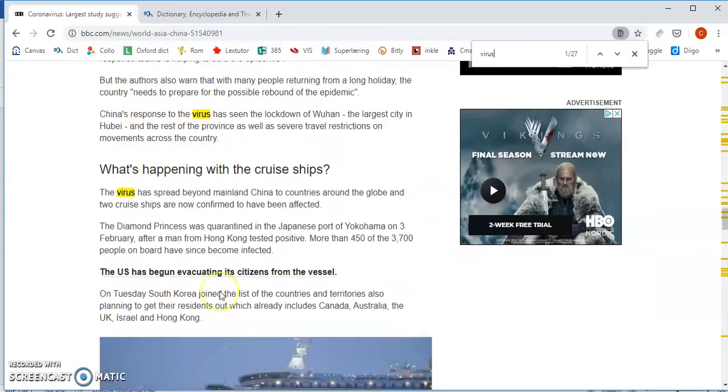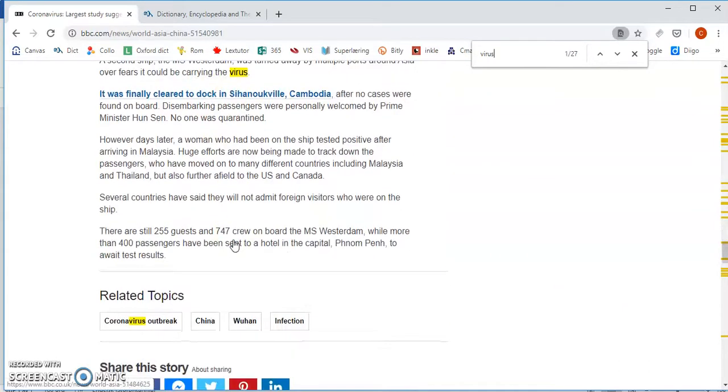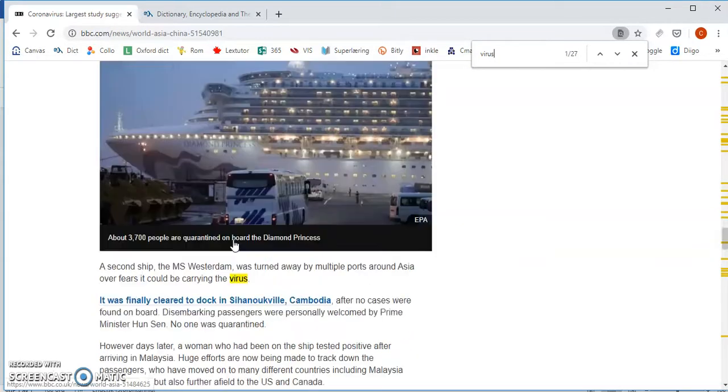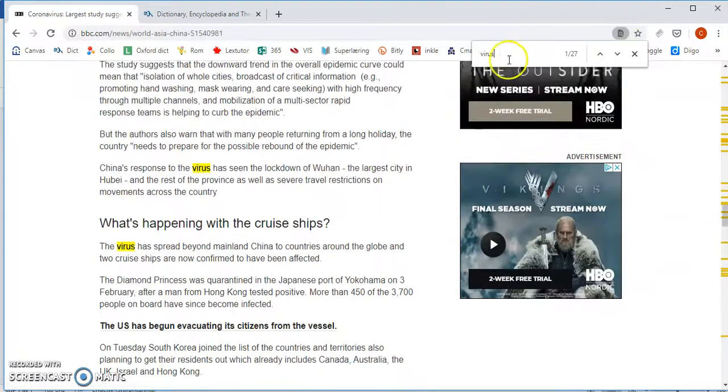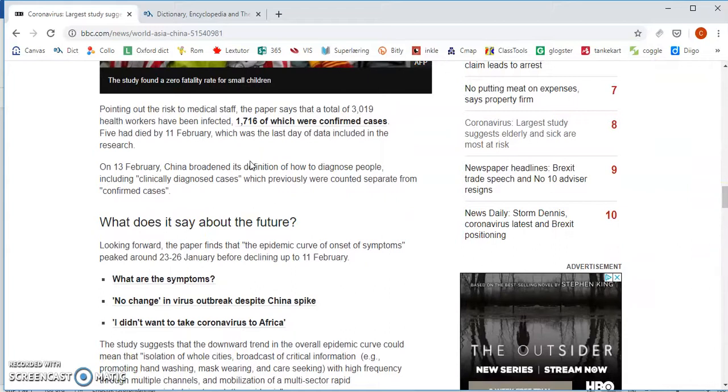Response to, the virus has spread, carrying the virus. All right, so that's what is used about people who are infected, that they're carrying the virus. So I can use the search function to find words. I can also just read and think, okay, whether something is a useful expression or not. For example, here you see confirmed cases. So that's a useful expression. How many confirmed cases are there? Like, what do we actually know?